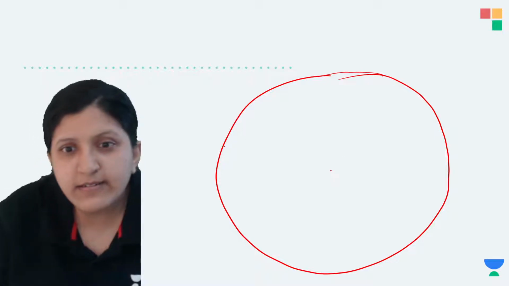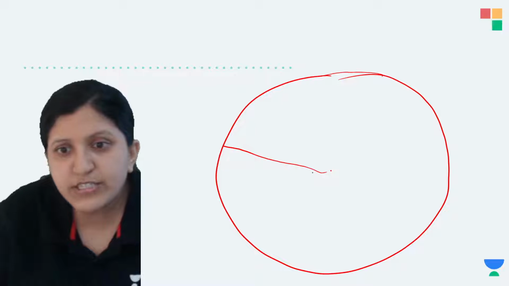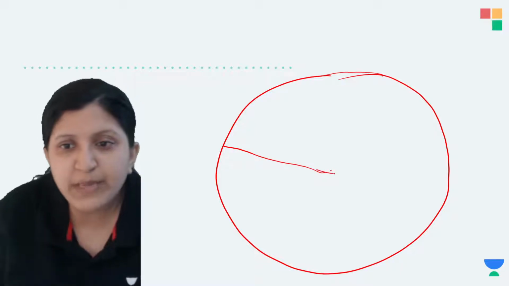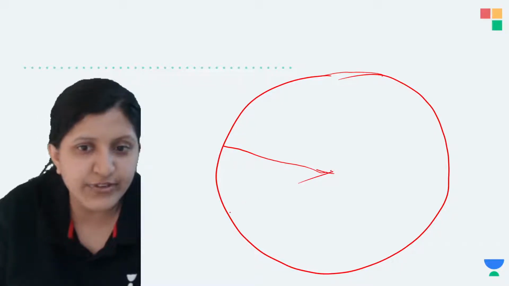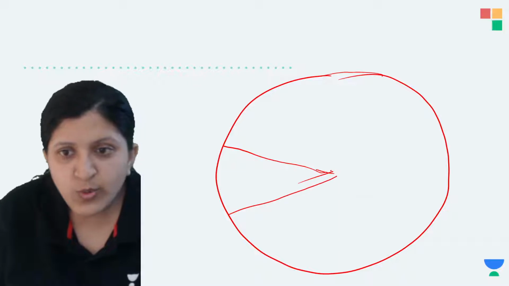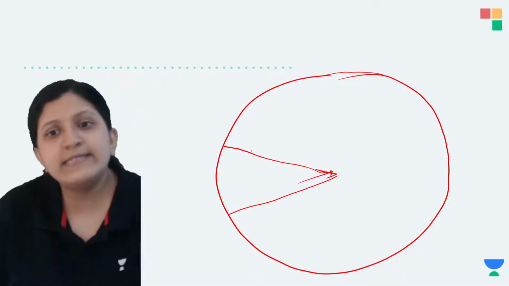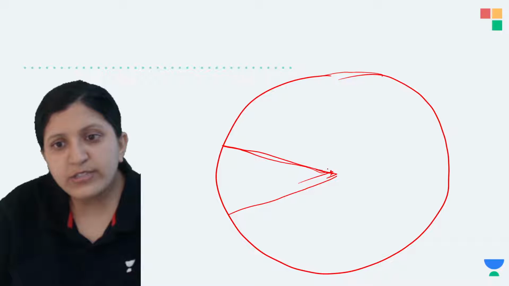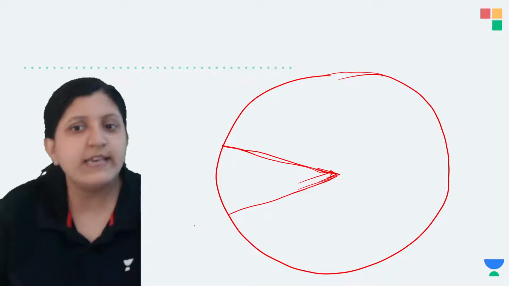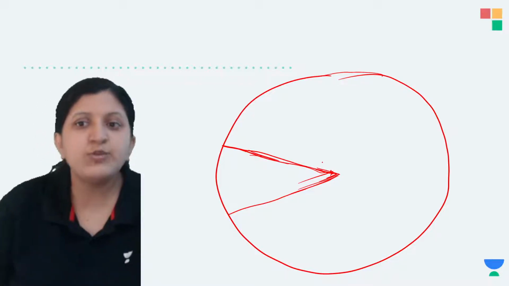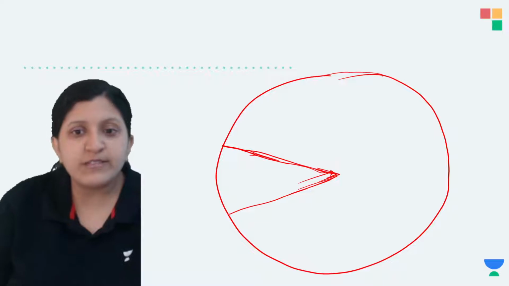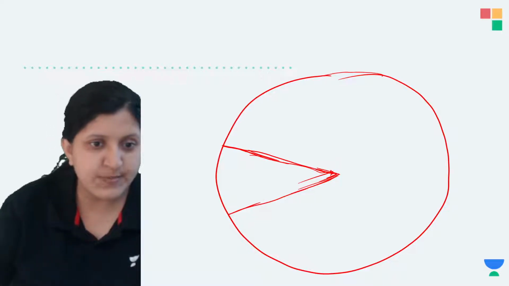We'll take the M phase as only this much, because only about 5% of the cycle is actually the M phase. So let's take only this as the M phase, and the rest of it, let's just take this part.